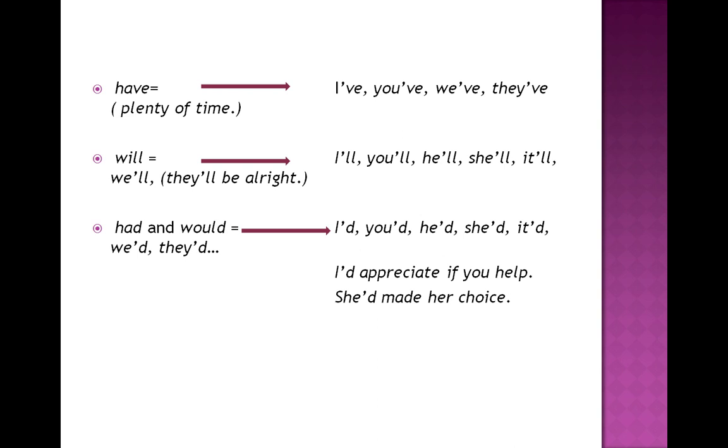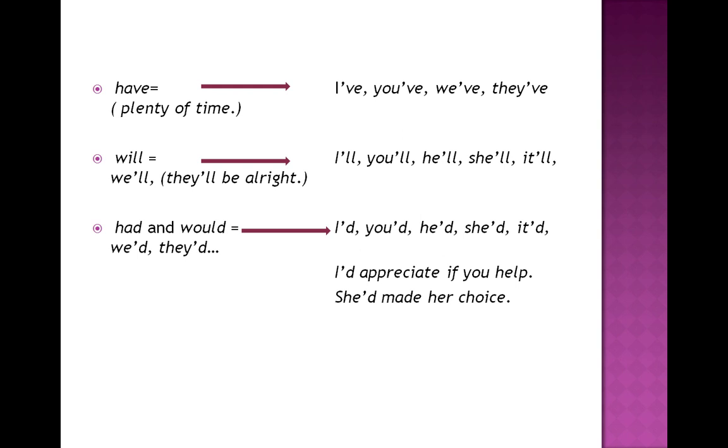Then we have got contractions with had and would. Keep in mind that the contraction with had and would is the same and is used as apostrophe d. I'd, you'd, he'd, she'd, it'd, we'd, they'd.